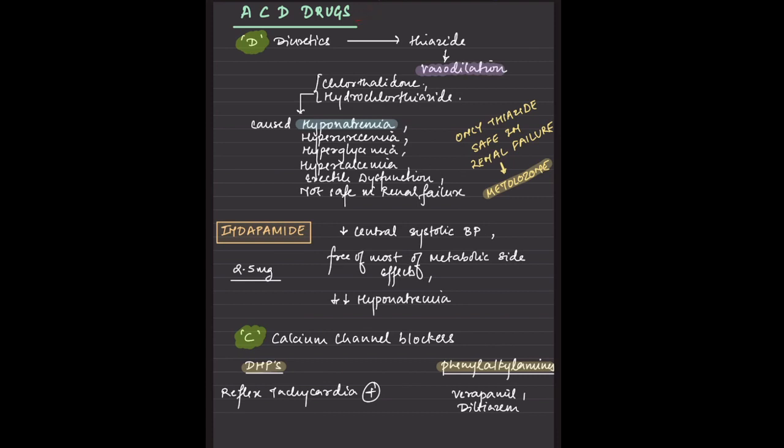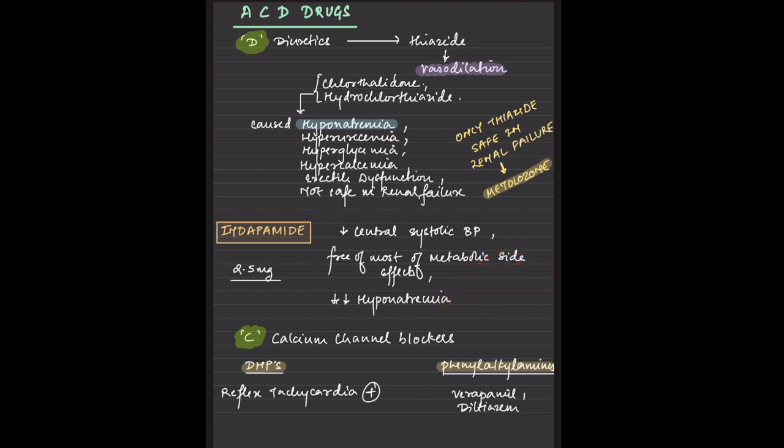so the antihypertensive drugs, we have diuretics, thiazides, which cause vasodilatation. There is chlorthalidone, we have hydrochlorothiazide. Now these cause many side effects, including hyponatremia, hyperglycemia, hyperkalemia, hyperuricemia, erectile dysfunction. So the only thiazide that is safe in renal failure is metolazone. We need to remember this because while prescribing medications to a CKD patient, we should not prescribe chlorthalidone to him, or any furosemide. Indapamide decreases central systolic blood pressure, and it causes much hyponatremia, and we need to check the electrolytes also for the patient.